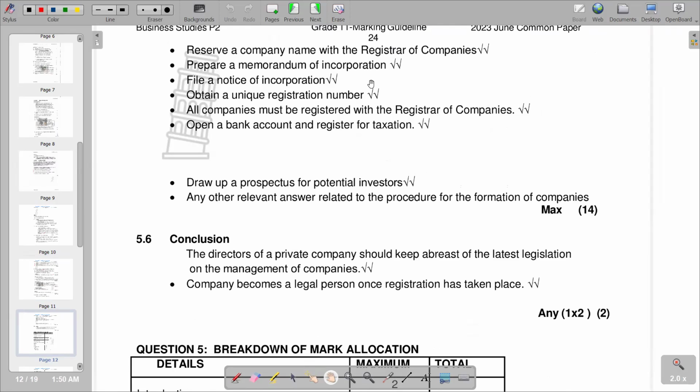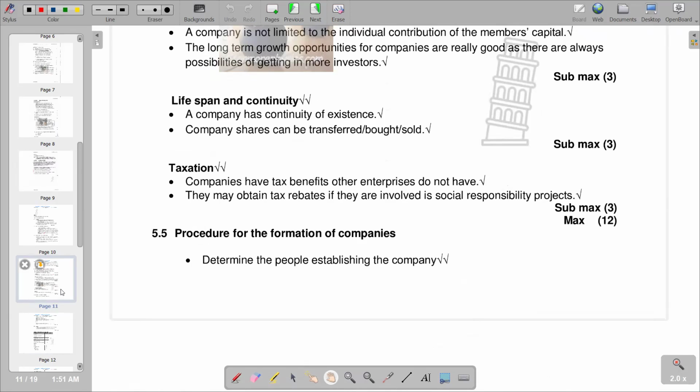And then prepare a memorandum of incorporation. Remember, the memorandum of incorporation, we said, is the constitution of that company. So it should be there before it starts to operate. File a notice of incorporation, obtain a unique registration number. All companies must be registered with the registrar of companies. Obviously, you have to register with the registrar of companies, open a bank account and register for taxation. It's also a necessity. Then also draw up a prospectus for potential investors. So this is what we have in terms of the procedures for the formation of a company.